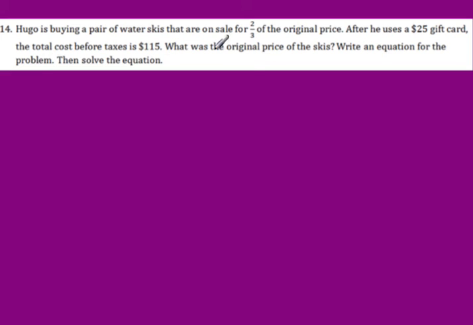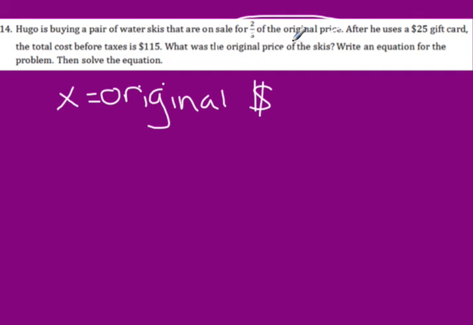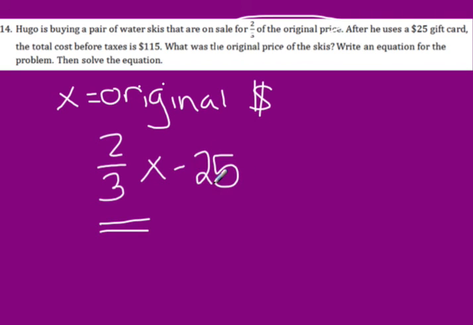So what are we looking for? The original price, right? So we're going to let x represent the original amount of money. Okay, so our label really is just going to be money. So he said it was on sale for 2/3 of the original price. So I'm going to take x and I'm going to take 2/3 of whatever that price was. And then he uses a $25 gift card. So I'm going to take what I owe and subtract $25 from it, from that gift card. And that's going to be equal to $115.